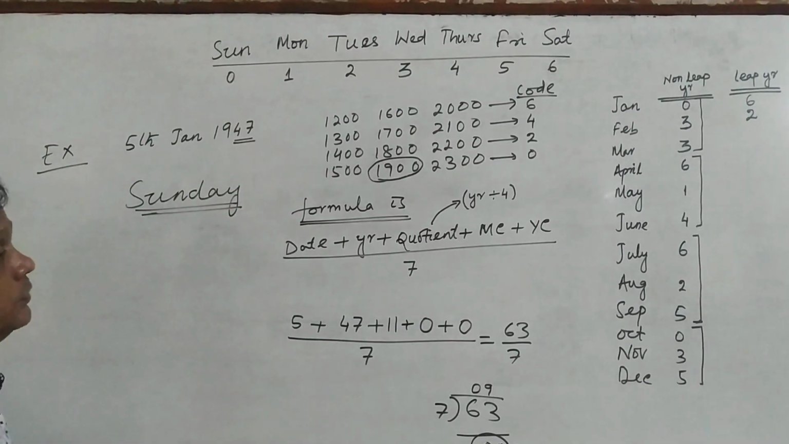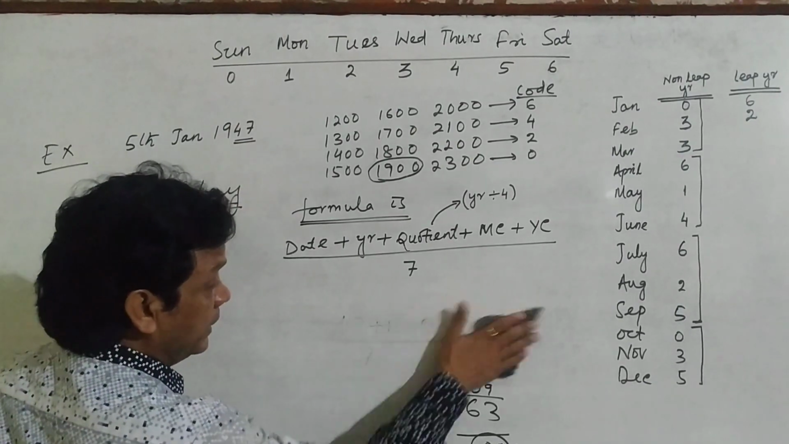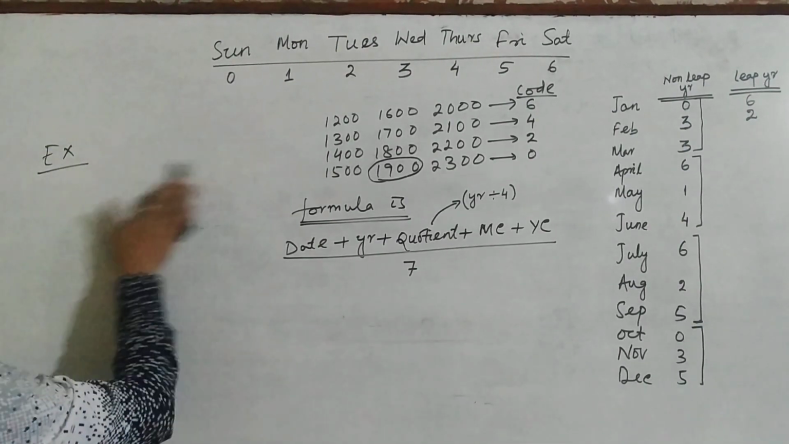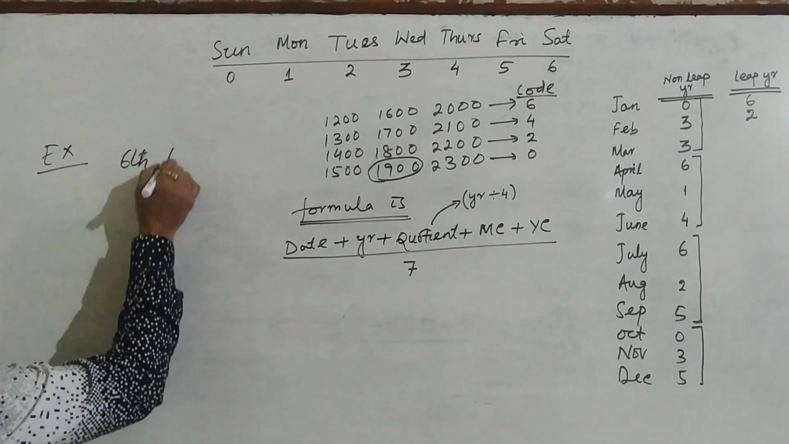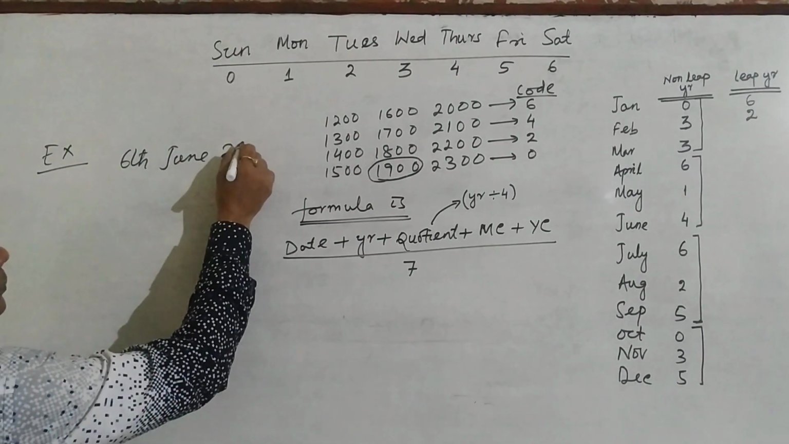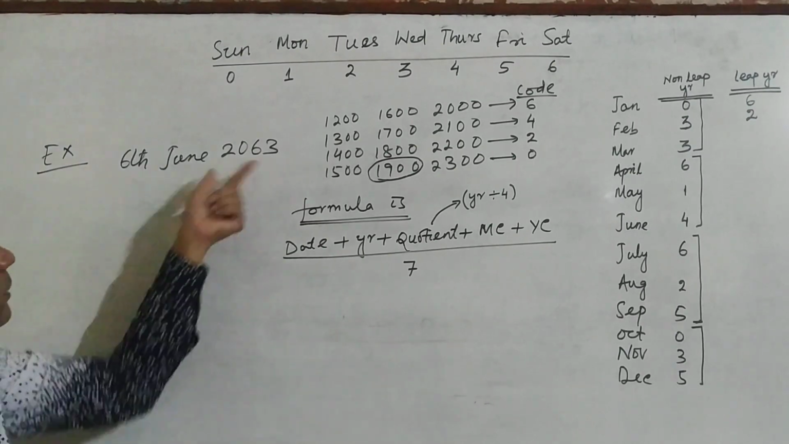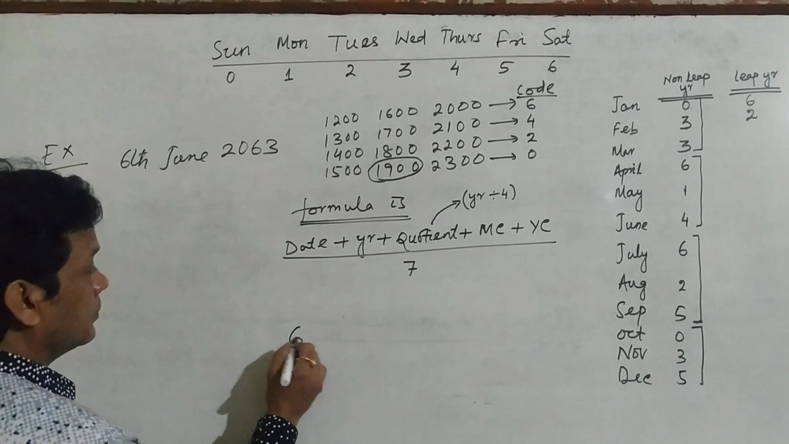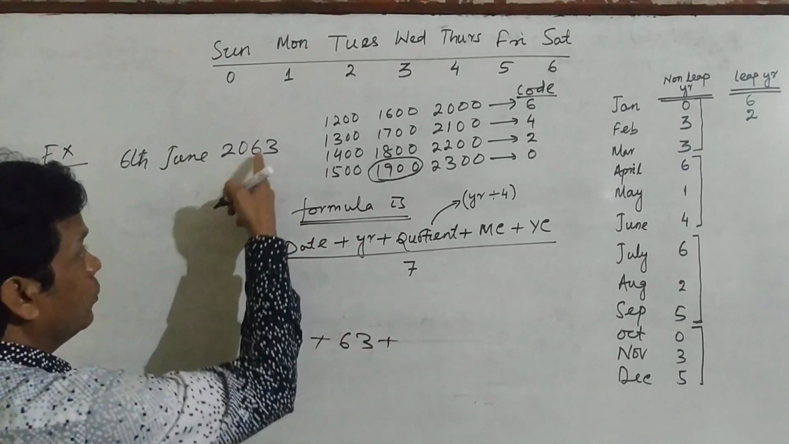Again I am telling you, another example I am taking. Why should I write this same example? I am taking another example. See here, 6th June 2063. And what is your date here? 6. What is your year here? 63. And write the quotient.